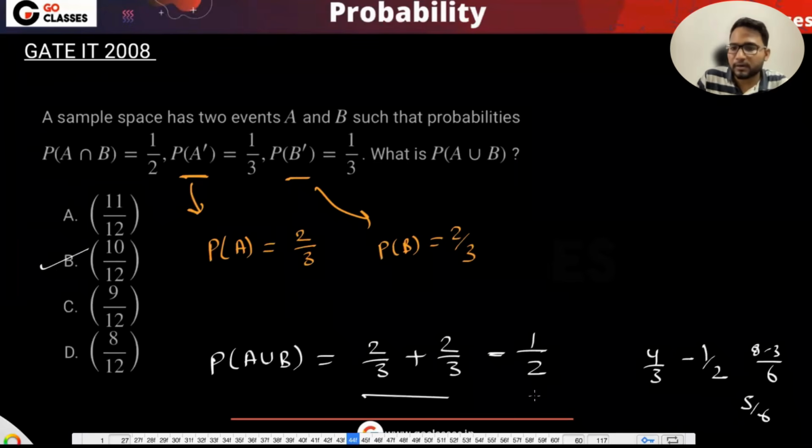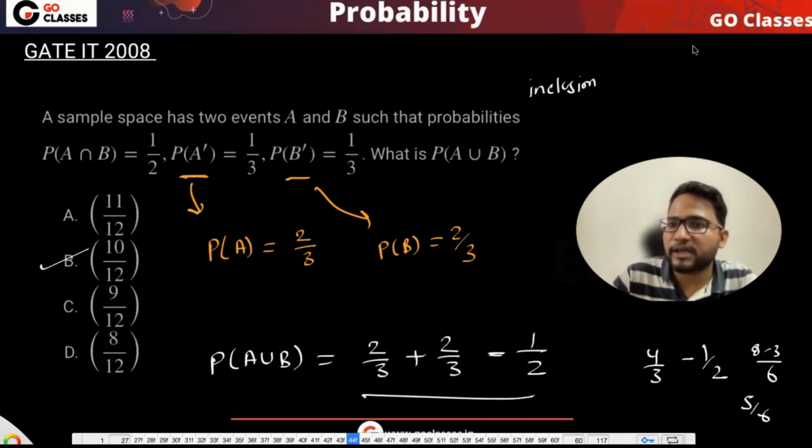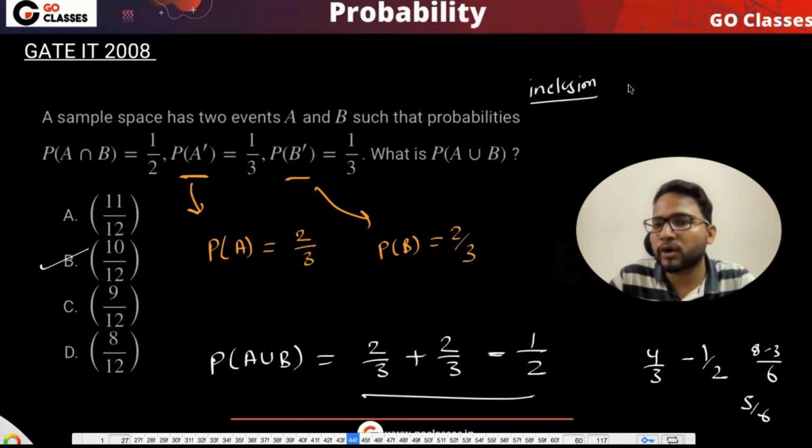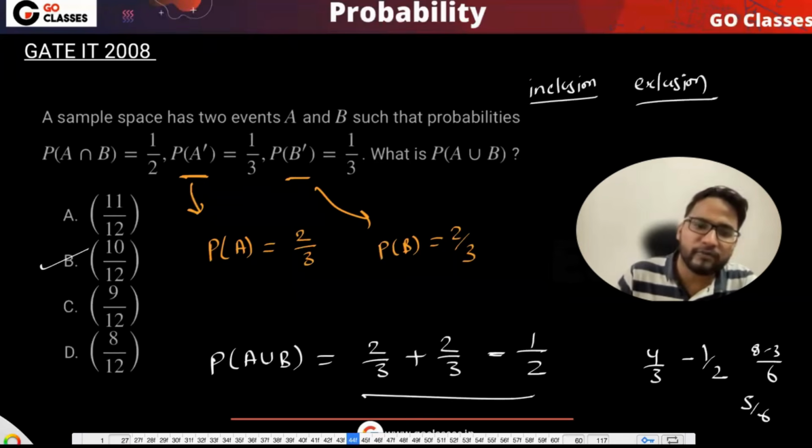So it is very simple question where you just need to use the inclusion-exclusion principle again. And you know why it works. I mean, you do not need to prove it again and again, but you know it. That using the Venn diagram, if required, you can prove it.